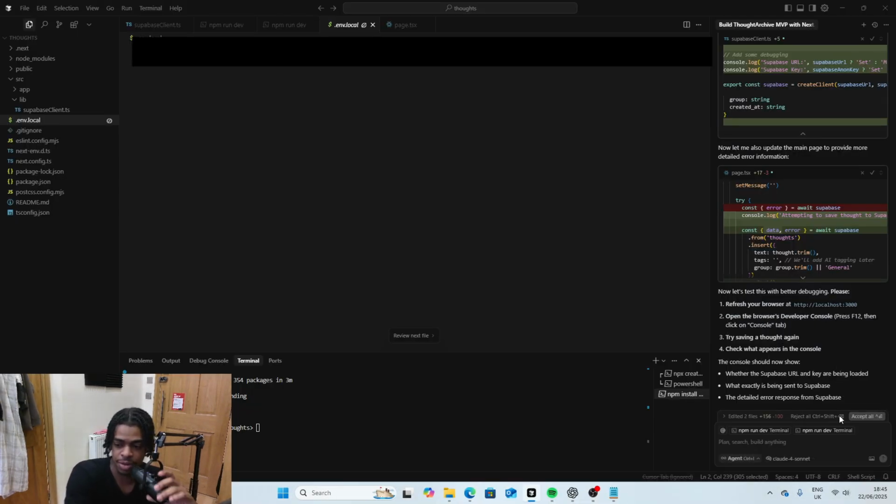So right now what I'm about to do is try to give it as much context as possible. I screenshotted the table that I created on Supabase, and I'm going to paste it into Cursor, in case that when it created the Supabase integration file, it might have missed key elements, and that's what might be causing the error. So I'm just going to write that this is my table in Supabase. Could this possibly be causing the error?